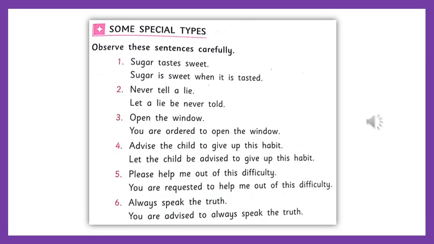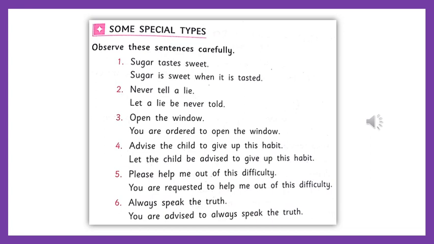Here some special types of examples are given. Here we have to use our common sense, as the rules we studied may not be directly followed. You see the first one, sugar tastes sweet. Sugar is sweet when it is tasted. Never tell a lie. Let a lie never be told. It is an imperative sentence. When it is a command, we have to use let.